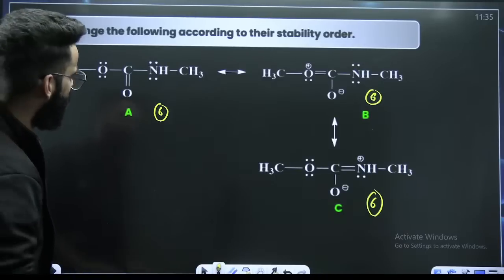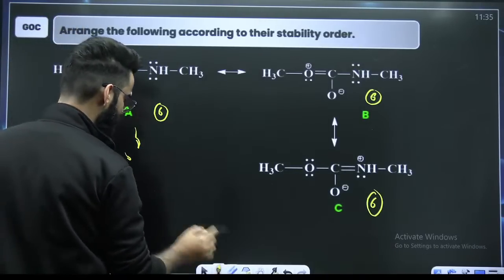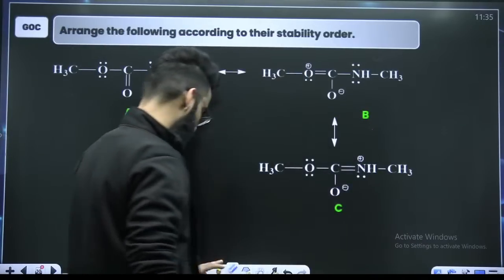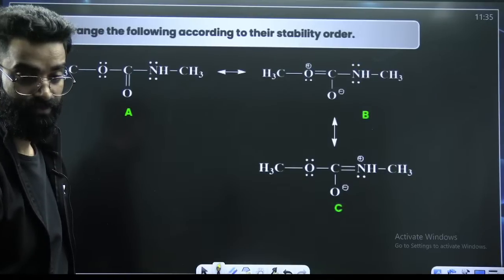Now, what is the rule left? After checking the bonds, what do I have to check? I'll be checking, is there any resonating structure in which the atoms do not carry any charge? Quickly.